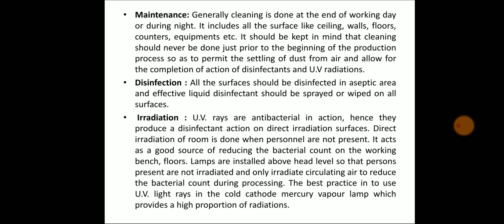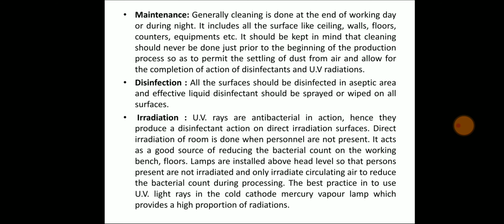Irradiation. UV rays are antibacterial in action, hence they produce a disinfectant action on directly radiated surfaces. Direct radiation of the room is done when personnel are not present. It acts as a good source of reducing the bacterial count on the working bench and floors.